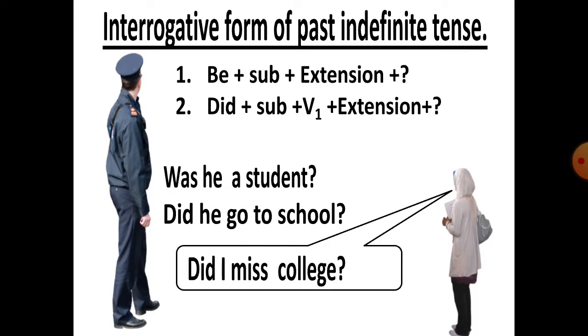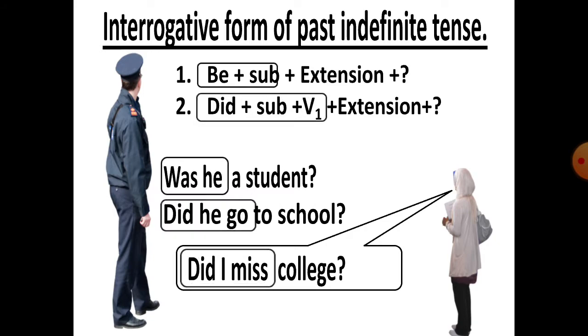Okay? Did I miss school? Be plus subject, the first one. Did plus subject plus verb 1 is the other two sentences. Hope you have understood it clearly.